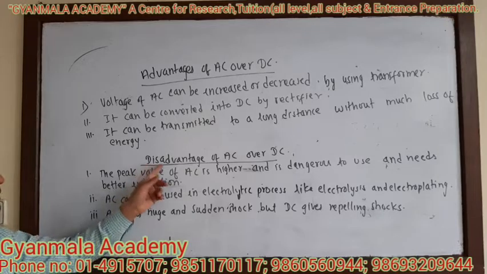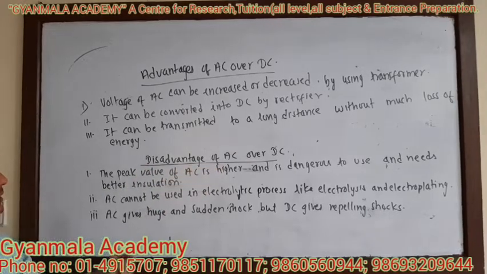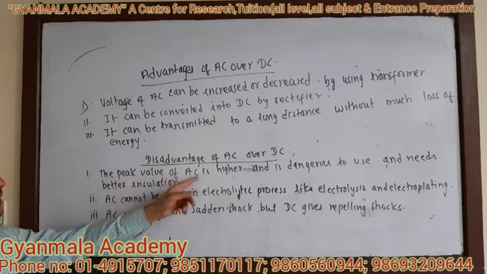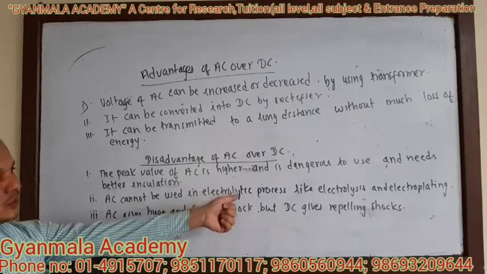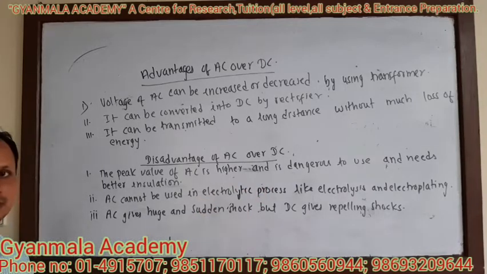What are the disadvantages of AC over DC? The disadvantages of AC over DC are as follows. The peak value of AC is higher, and it is dangerous to use and needs better insulation. We need better insulation while using AC current. AC cannot be used in electrolytic processes like electrolysis and electroplating.